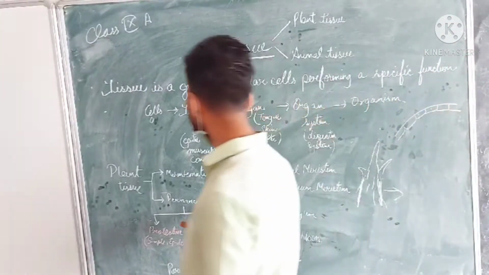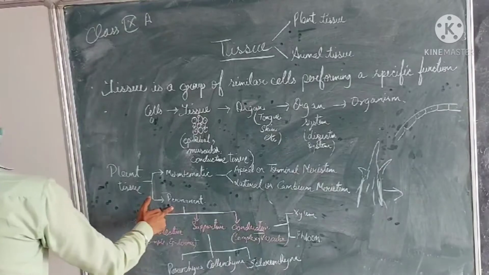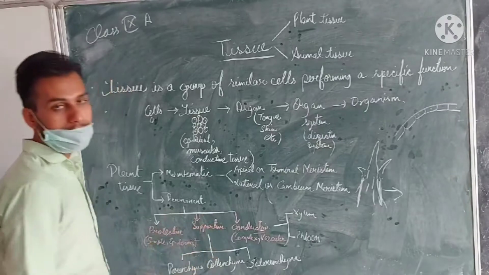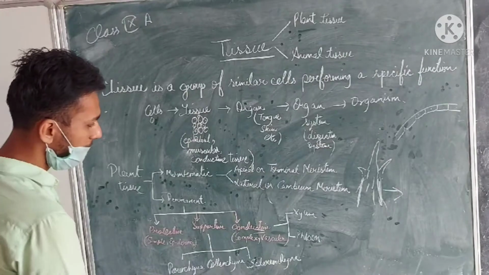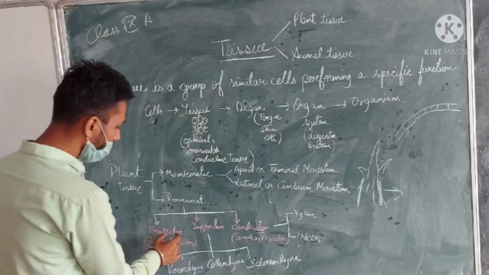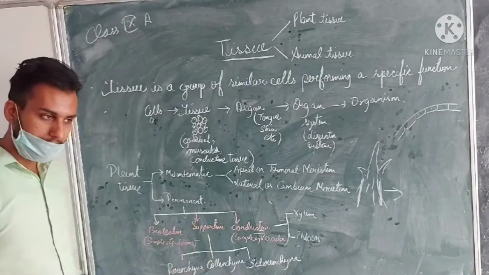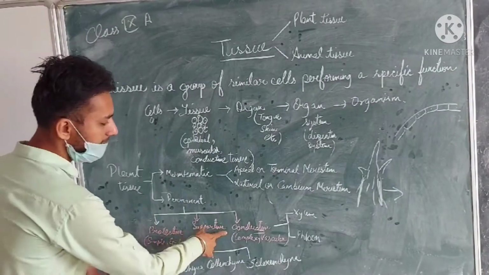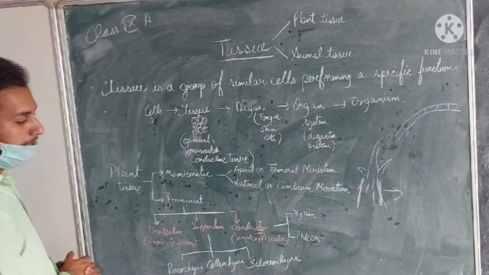Now, children, we are coming to the permanent tissue. Permanent tissue means the tissue which is already divided. They won't have the capability to divide any more. They are permanent tissue and perform their specific function. According to their function, they are categorized into protective function, which protects the plant, supportive function, which supports the plant, and the third one is the conductive function, which helps in the transportation of minerals and water in the plants.